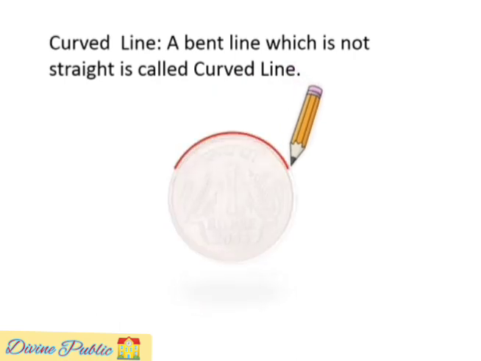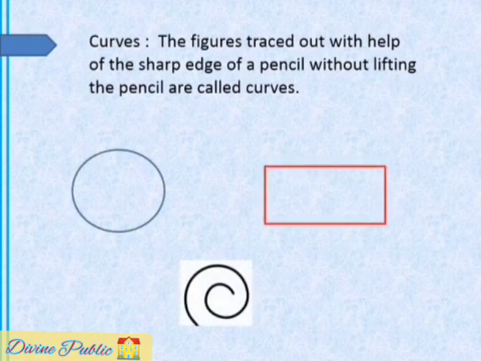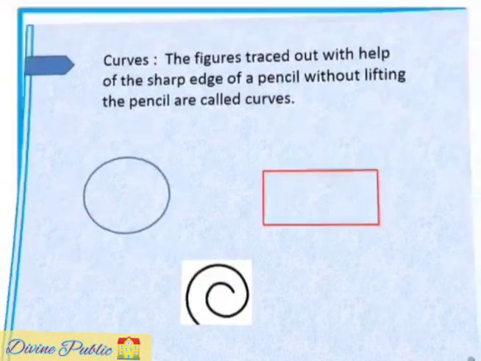You can see the image of curved line. Now let us learn the next definition, curves. The figure traced out with help of the sharp edge of a pencil without lifting the pencil are called curves. Here you can see different examples of curves.